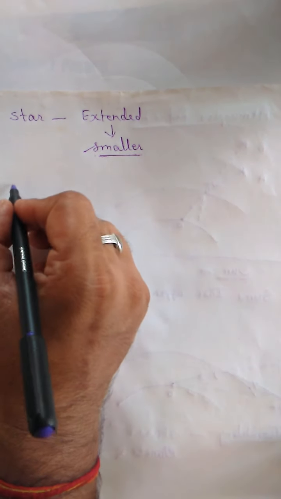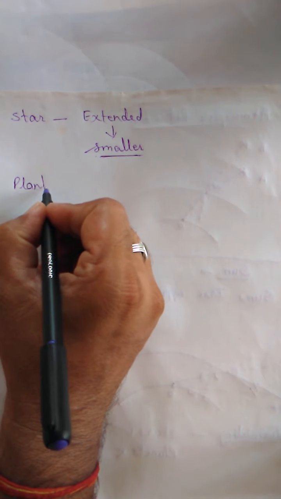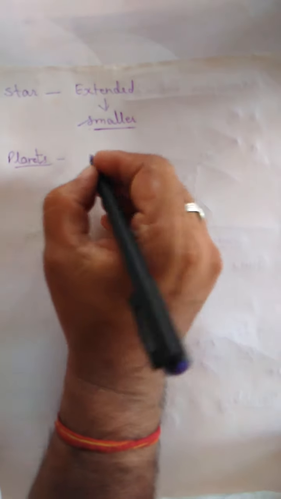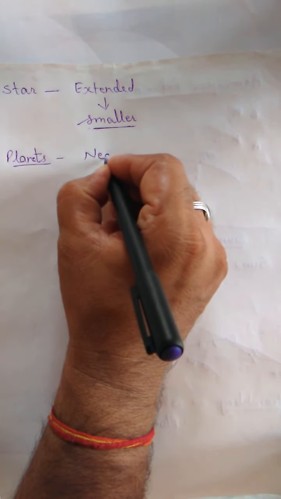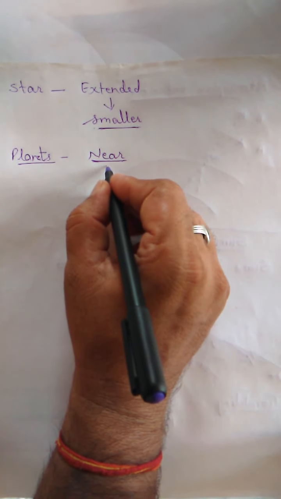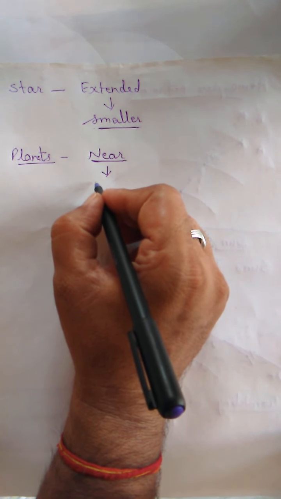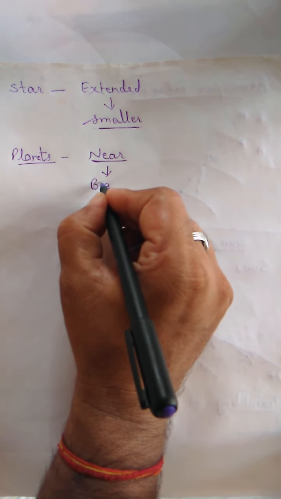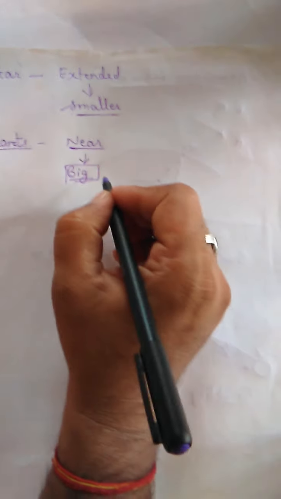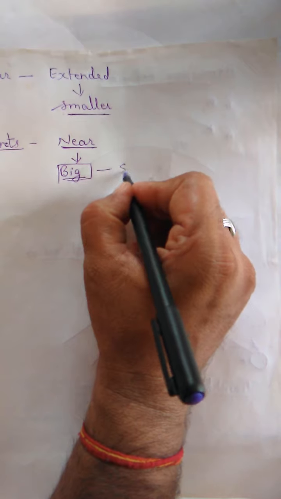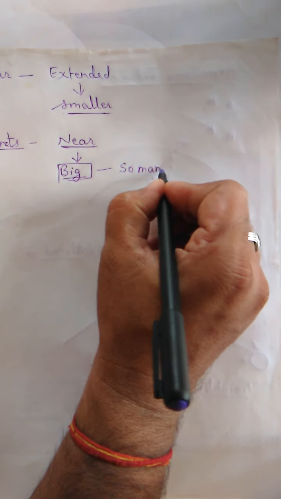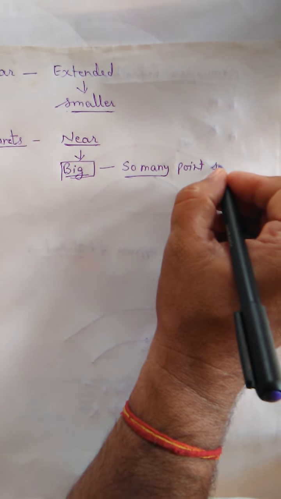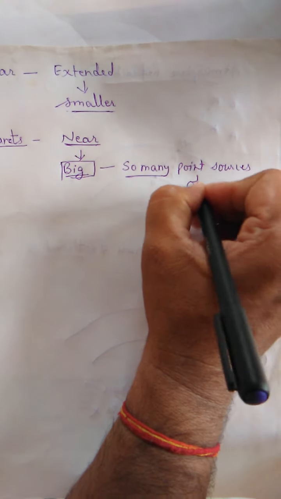If we are talking about the planets, they are not extended, they are very near. Moreover, they reflect the sunlight and we observe planets as big. Now what we have to do is assume that it is made up of so many point sources of light.